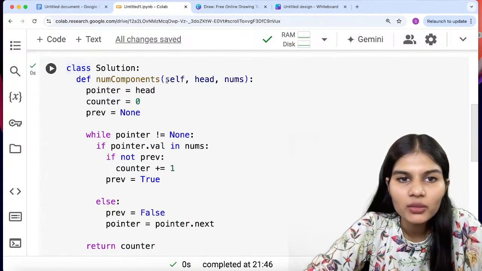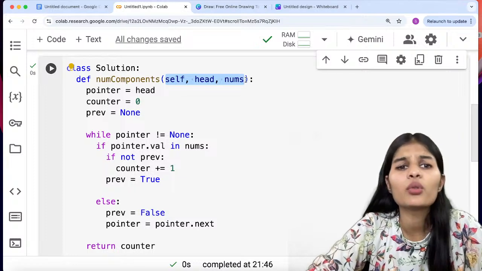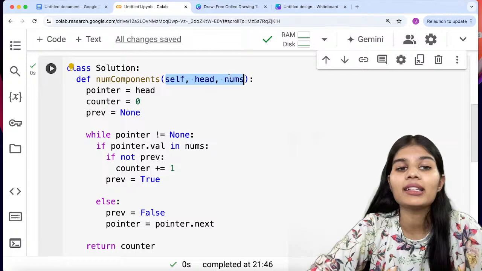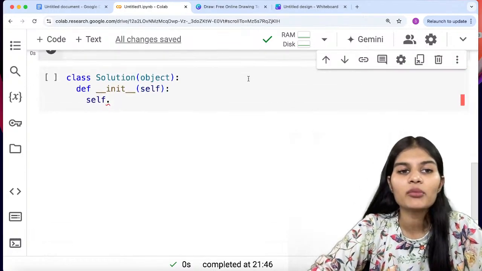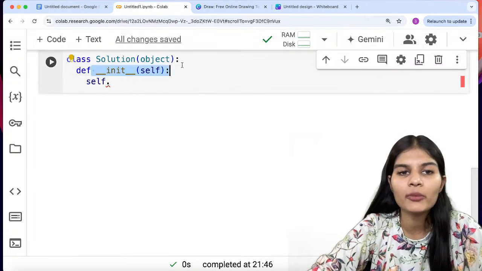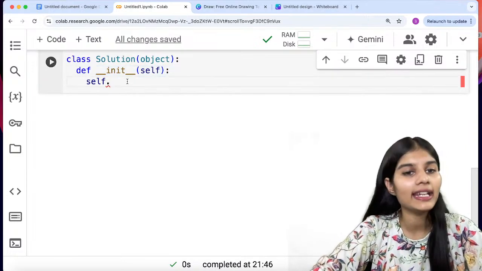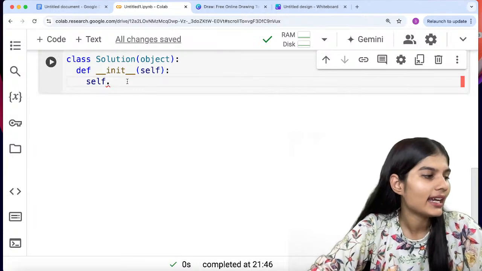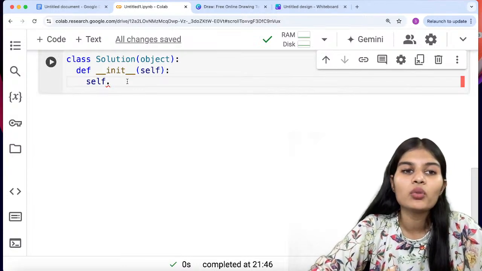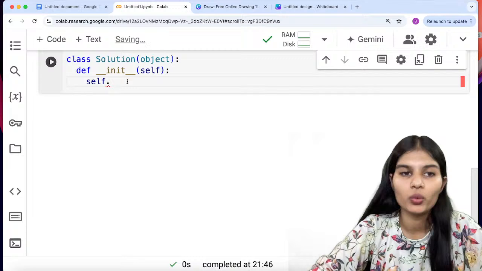One method was this, where you define inside the function name, but that condition applies when you are using the function name. When I am not using the function name and just using the init function, inside that you have to simply pass the self over here.